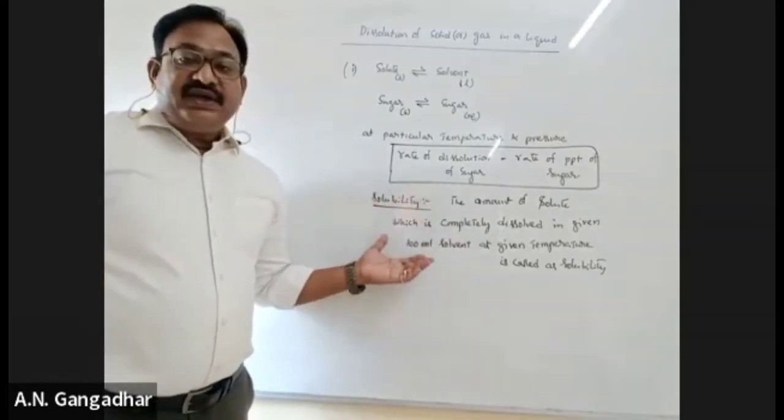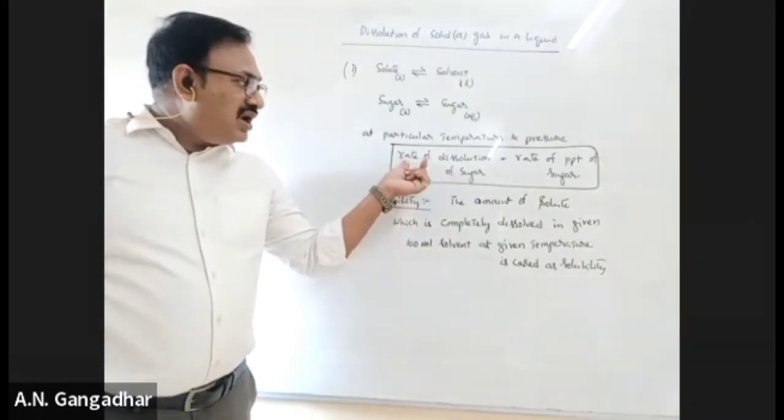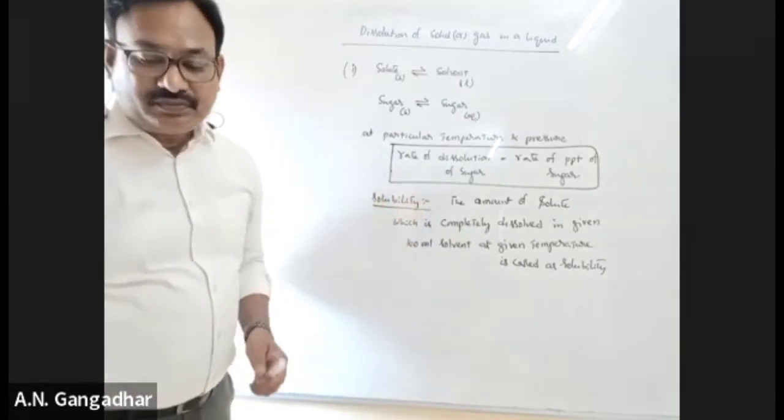Understand? Now, we go through this equilibrium again. Rate of dissolution of sugar is equal to rate of precipitation of sugar.